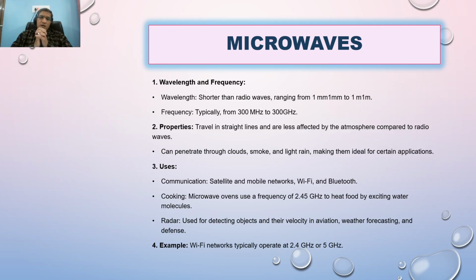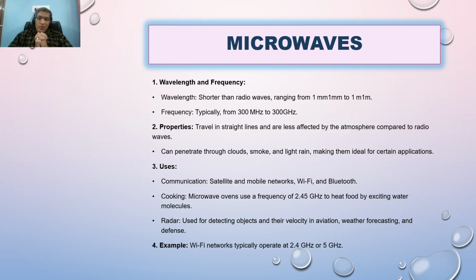Now this is the PPT regarding microwaves and other individual electromagnetic waves. The frequency ranges from 300 megahertz to 300 gigahertz. It is also shorter than the radio wave in wavelength. So it travels in straight lines and is less affected by the atmosphere as compared to the radio wave.